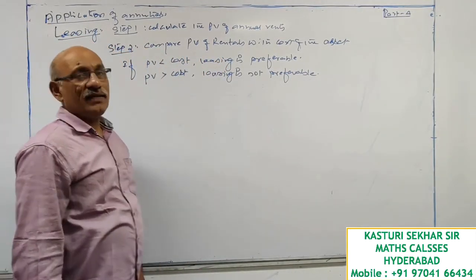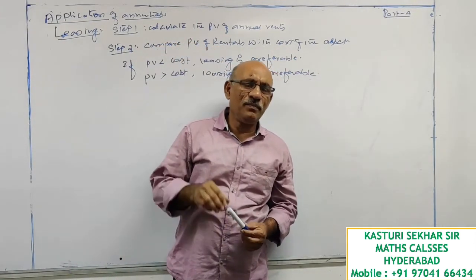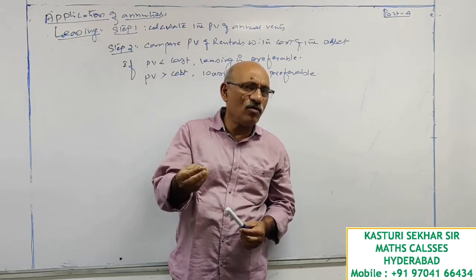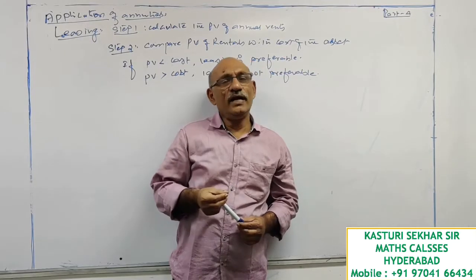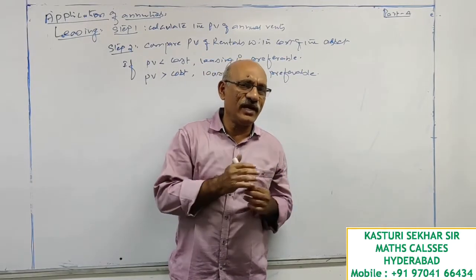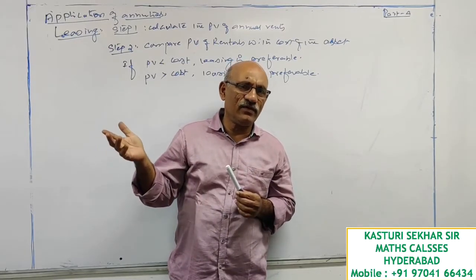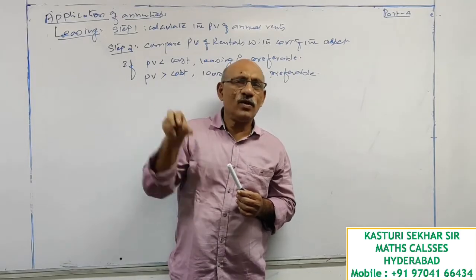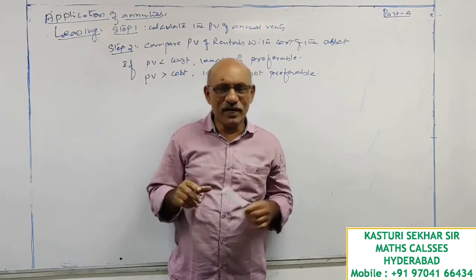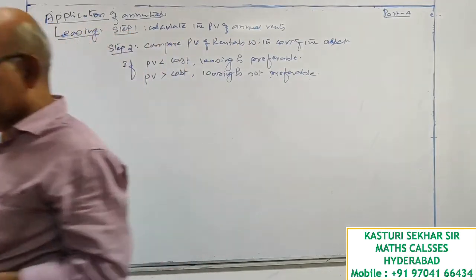Why do I want to calculate the present value? Simple logic. Cost of the asset is given. If I purchase, whatever may be the cost, that much cash is going out from my pocket. And when I take it for lease, per year a fixed amount I am paying as rent, end of the first year, end of the second year, end of the third year, that way. Yearly, annual payments. So I have to calculate the present value of those rents. Then I will compare these two. Let us see the concept of this with the help of a numerical question.